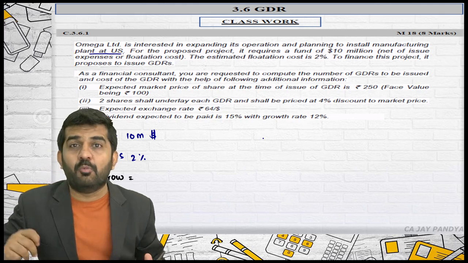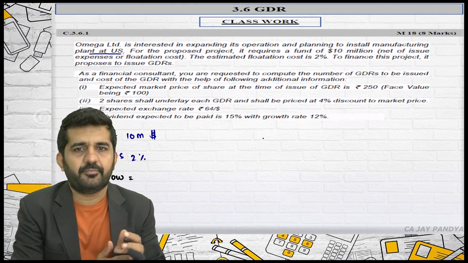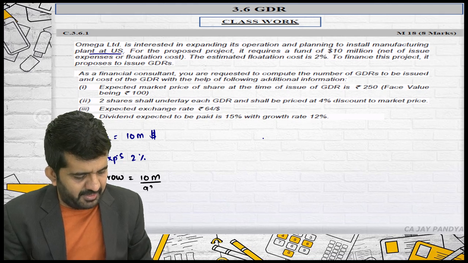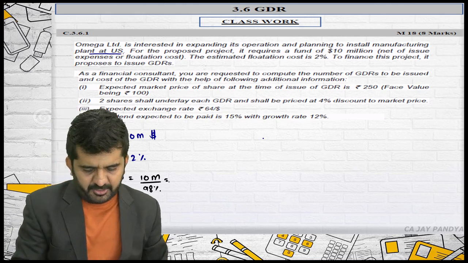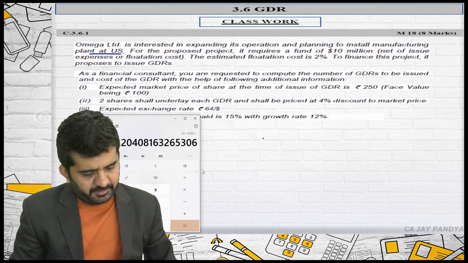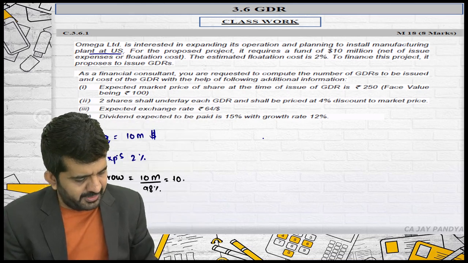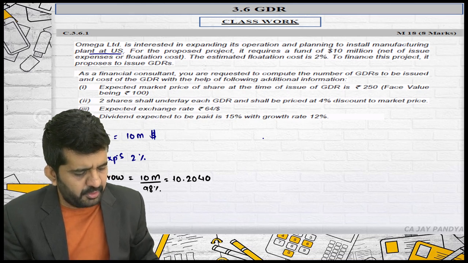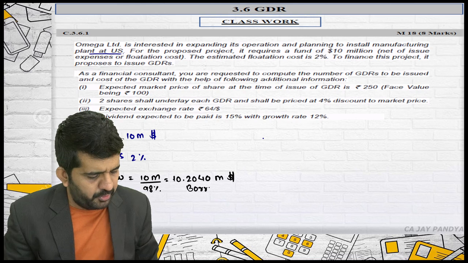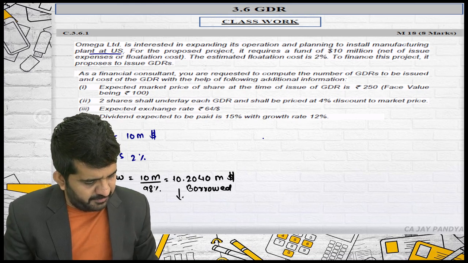Can anyone help me out? How much should you borrow if you want net 10 million? 10 million divided by 98%. Let me do it. 10 divided by 98% is 10.2040. So 10.2040 million dollars should be borrowed, and 2% of this will be expenditure.